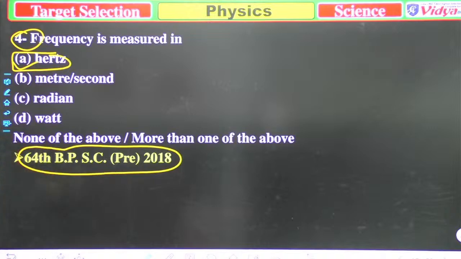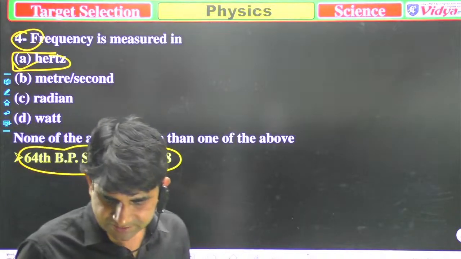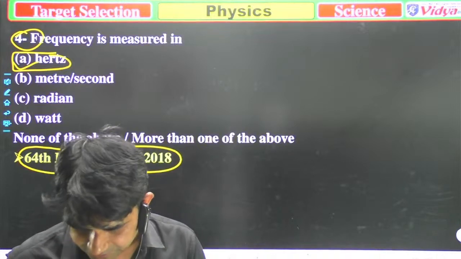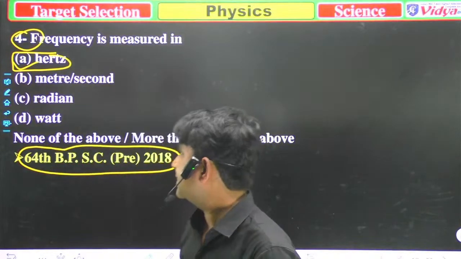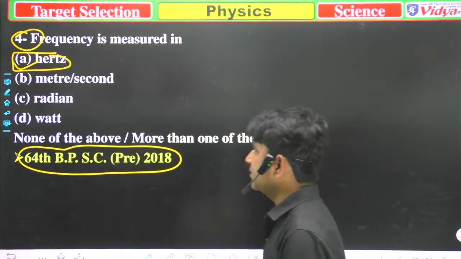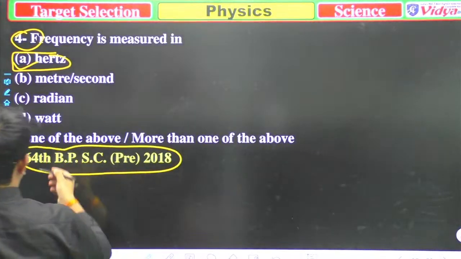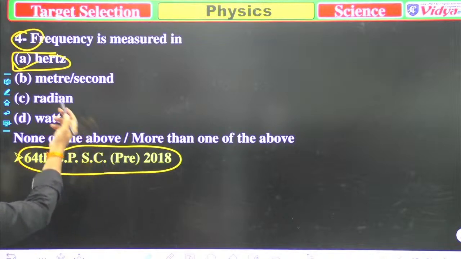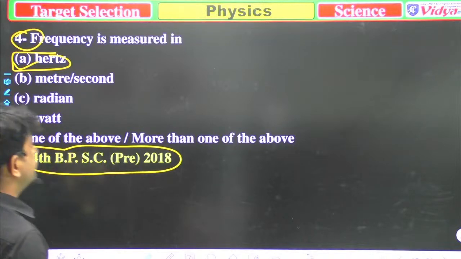Anyone who is saying option A, okay, Savannah Siddiqui, option A. Well done, Savannah. Now you are right, because frequency is measured in hertz. And radian is the plane angle. Watt is the power. Meter per second is the speed.